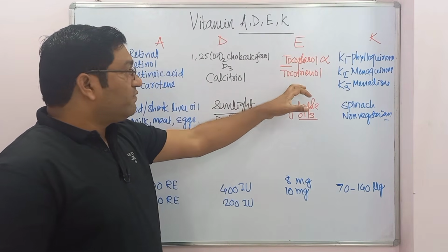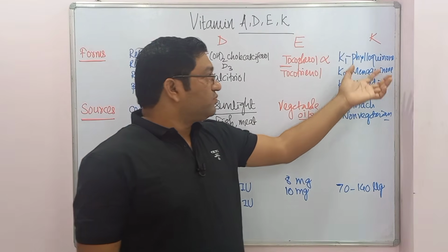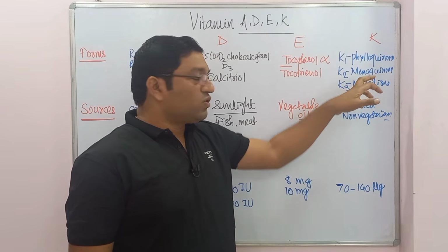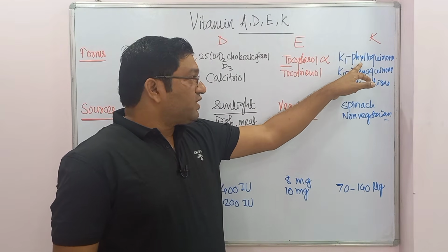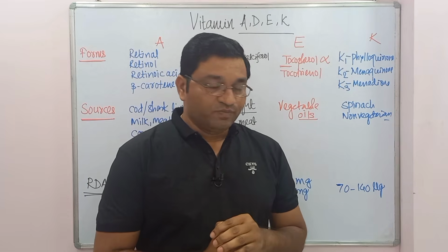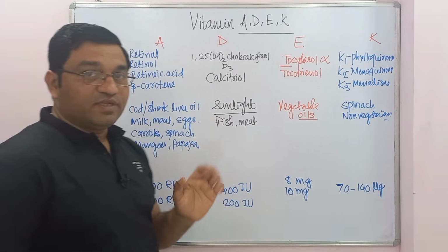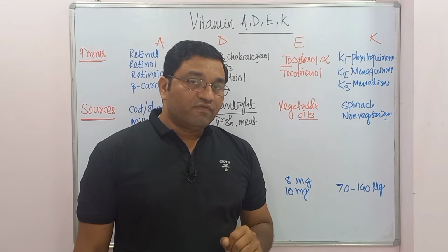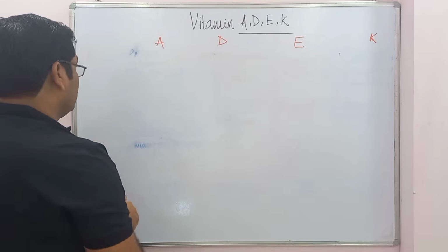While alpha tocopherol is the most active form of vitamin E, K1 and K2, phylloquinone and menaquinone, are the naturally occurring vitamin K. K1 is present in vegetable sources, while K2 is present in food of animal origin. So this is about the form, sources and RDA of these vitamins. Now coming to the biochemical functions and the deficiency manifestations.